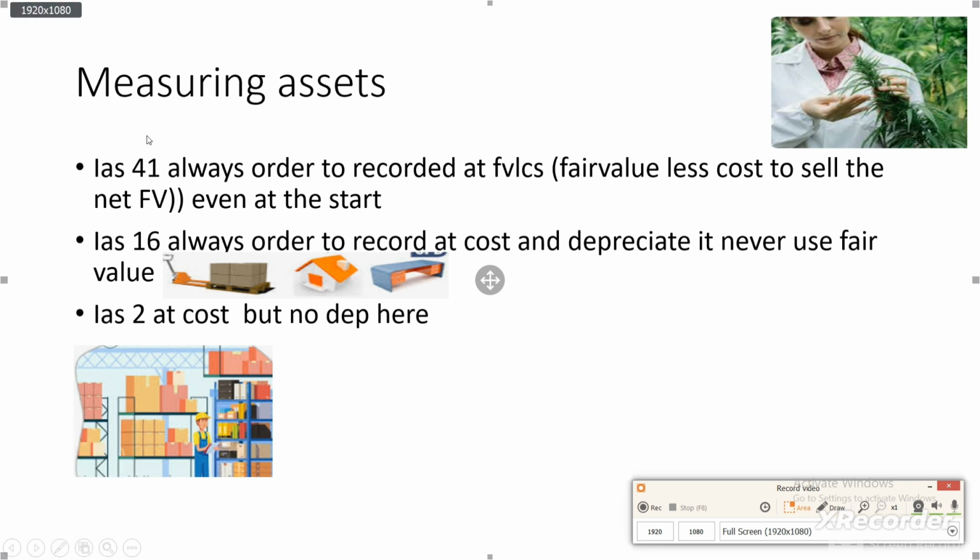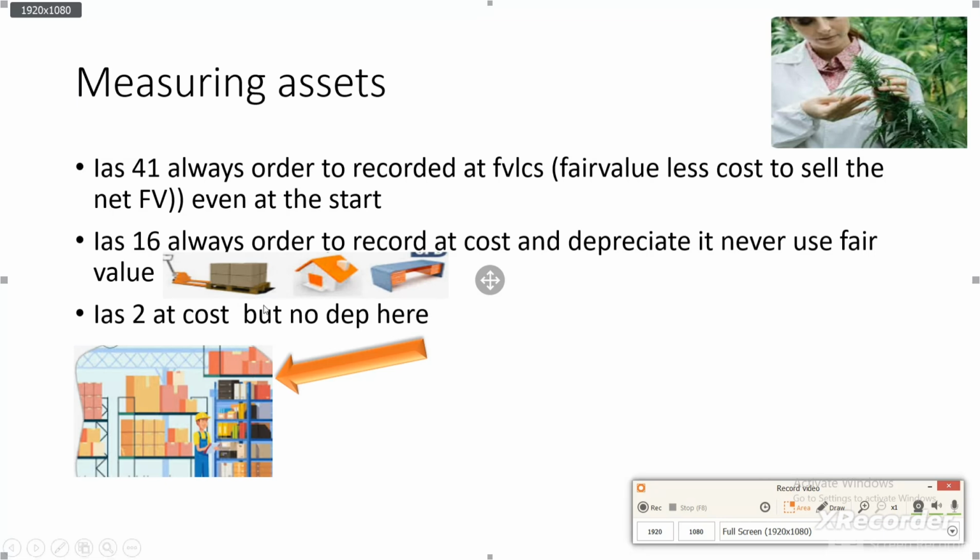Now let's look at the measurement of an asset. An asset can be measured using different accounting standards depending on the type of asset. For example, for inventories, we can use IAS 2. It is a rule saying that you can value your inventory depending on the cost you spent on it. For example, if you buy this specific inventory for $50, the value of this inventory is $50.